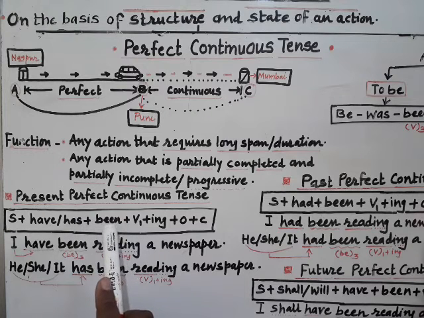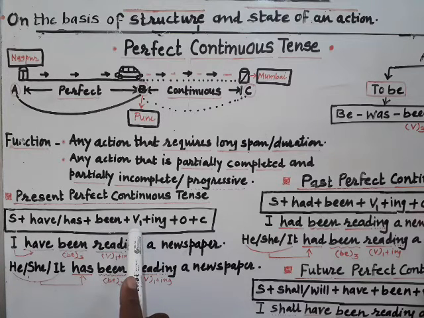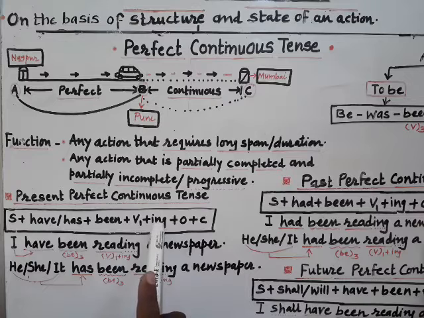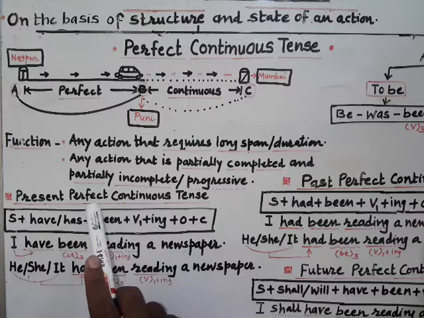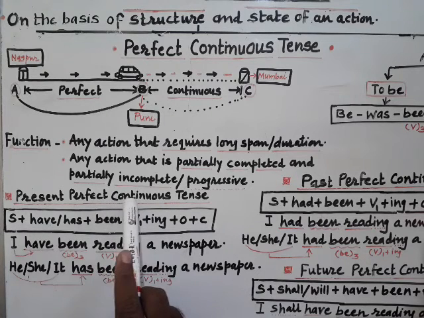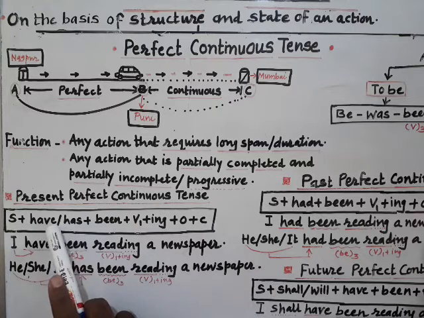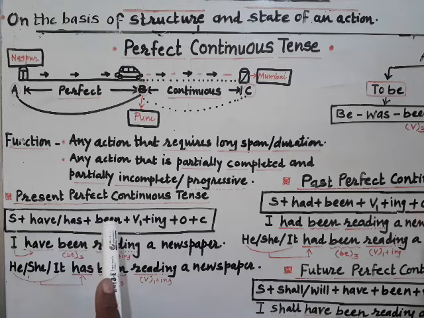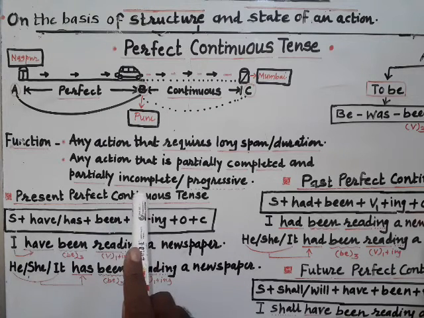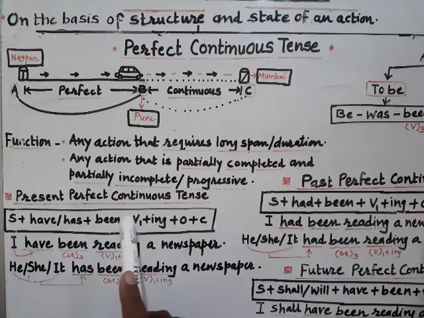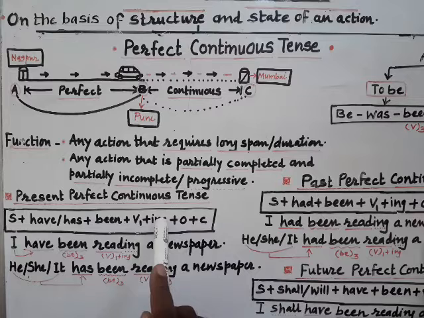Later on, the to be's original form be is put in its past participle form, that is been, and later on your action verb having ing to indicate the continuous form. See, here it is a blend or a mixture of two tenses together, perfect and continuous. For perfect you always require the auxiliary to have, later a verb in past participle, but now we have to maintain the continuous tense also. In continuous tense it is to be plus V1 plus ing; this is a combination.